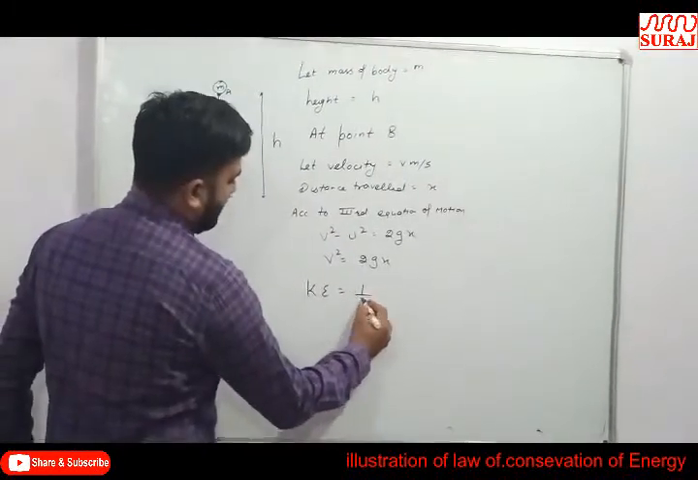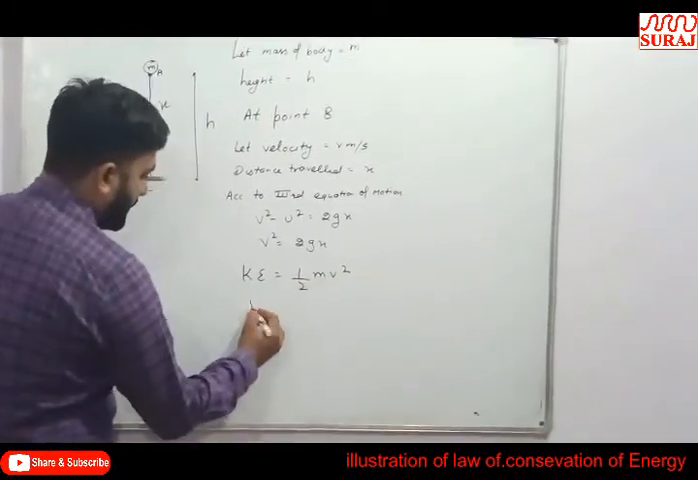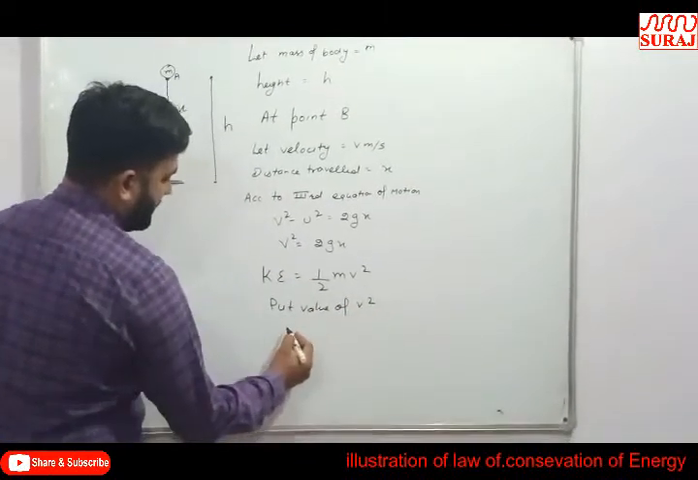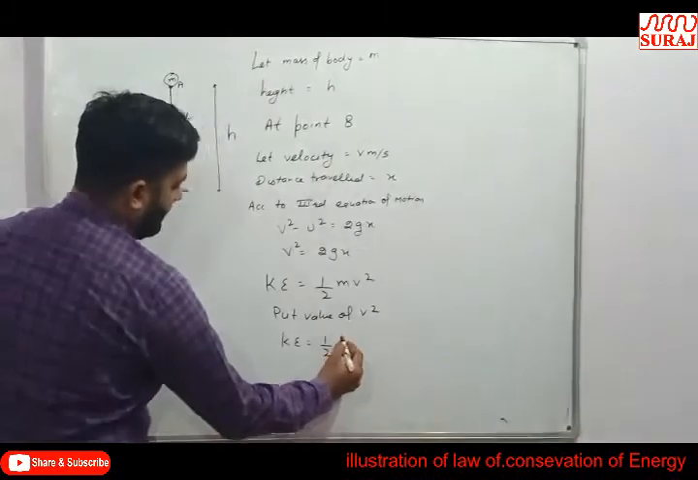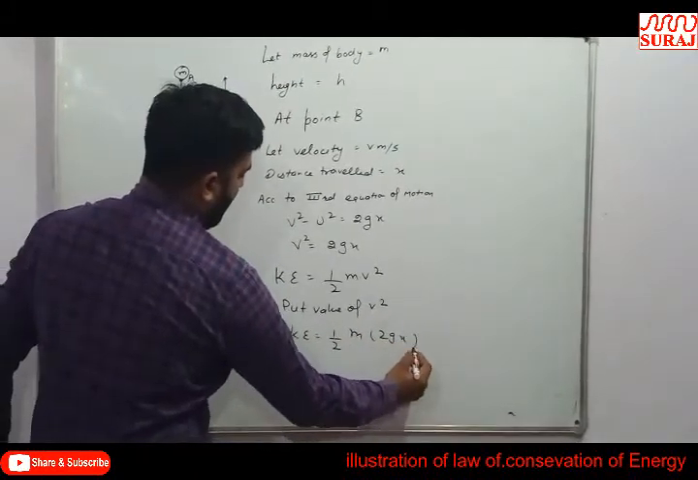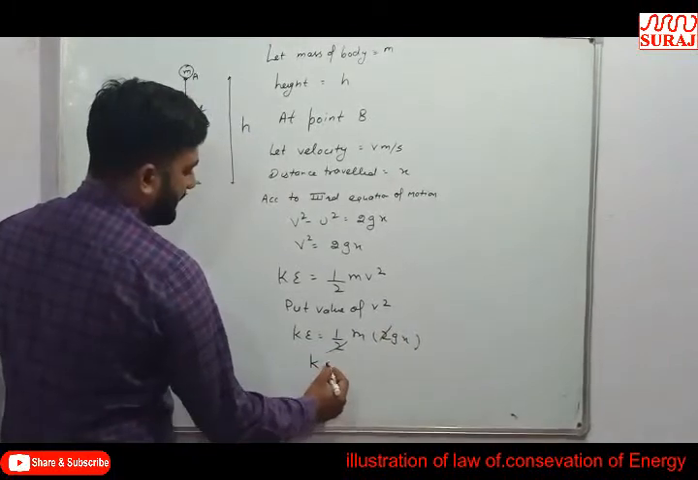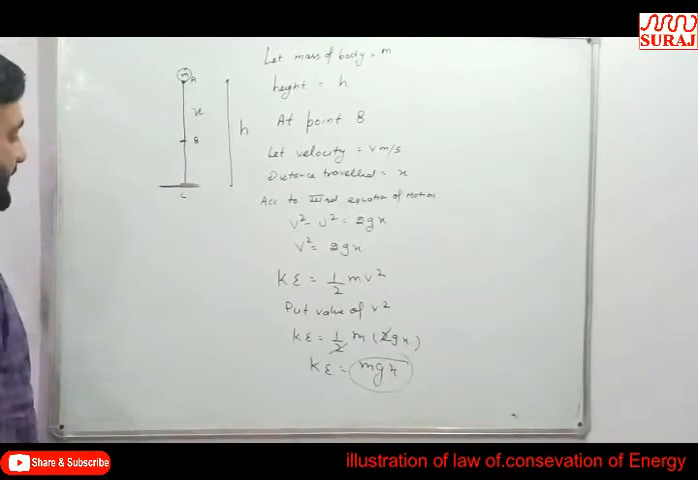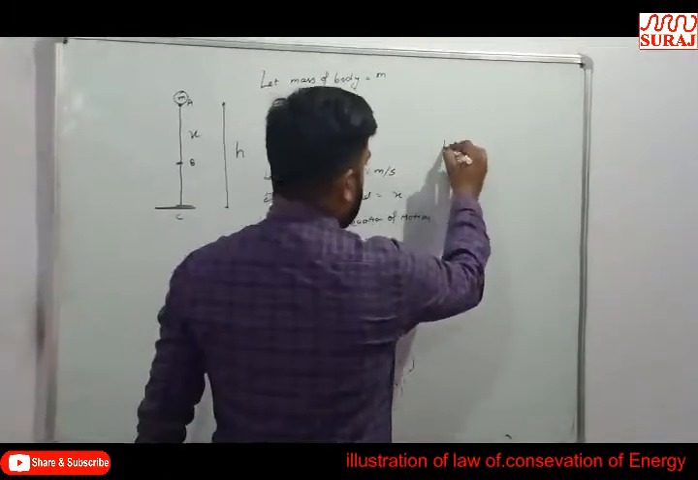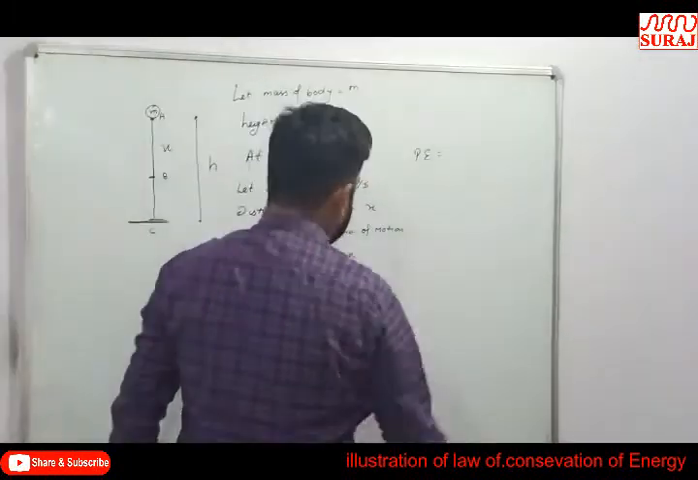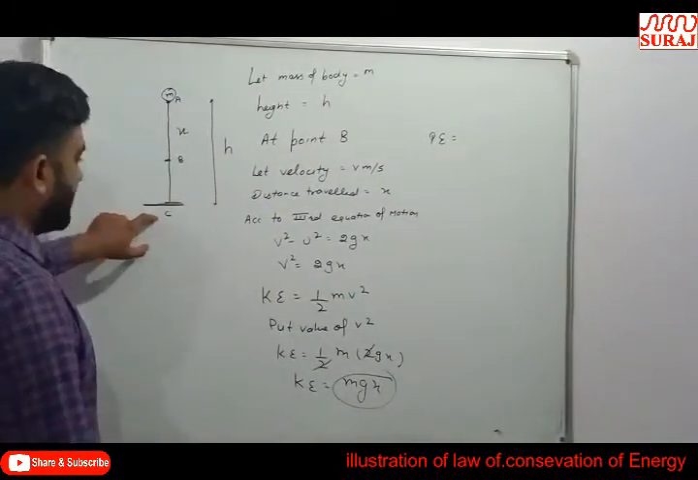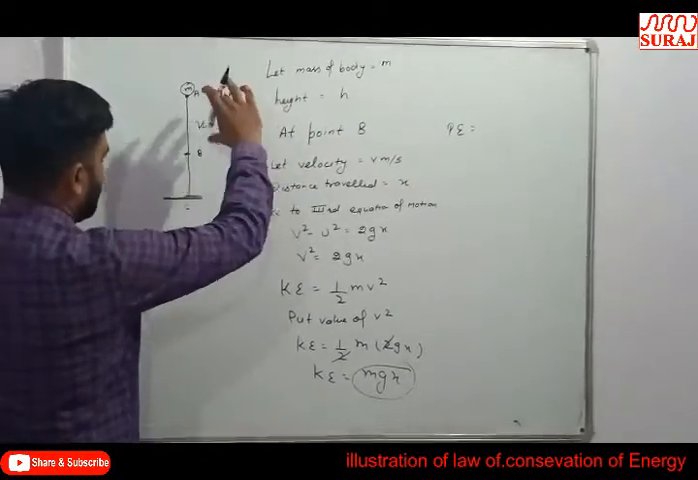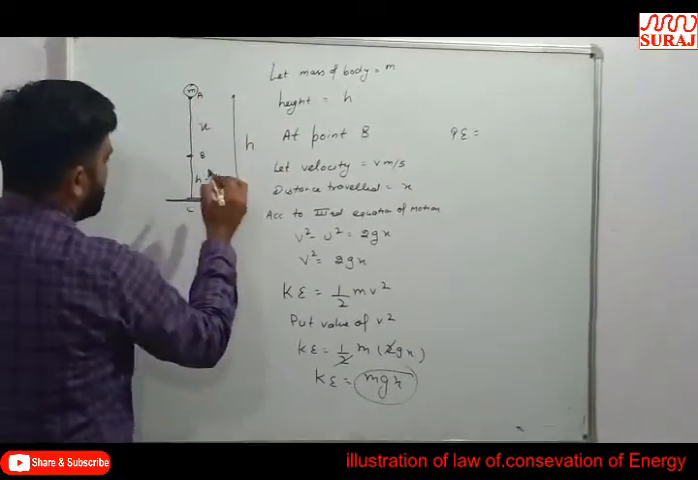Now kinetic energy is equal to half of mv square. Putting the value of v square, kinetic energy is equal to 1 by 2 m into 2gx. The 2s cancel, so kinetic energy is equal to mgx. Now potential energy is always due to position. If the total height is h and the distance traveled is x, then the remaining height is h minus x.